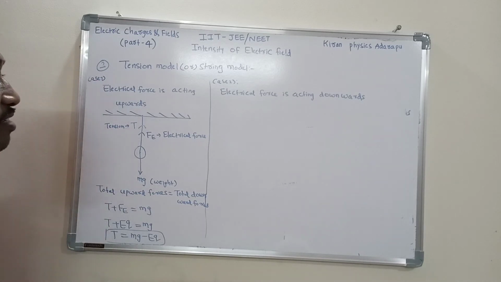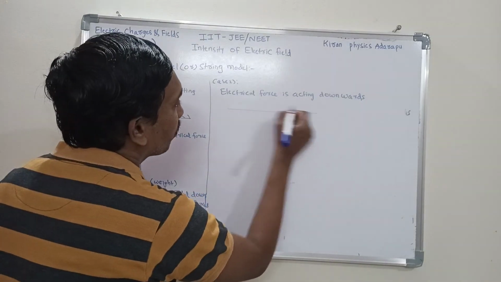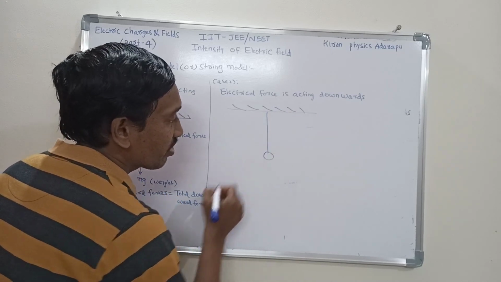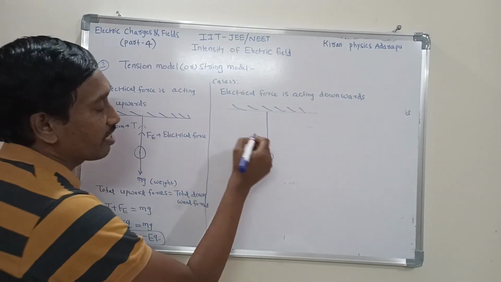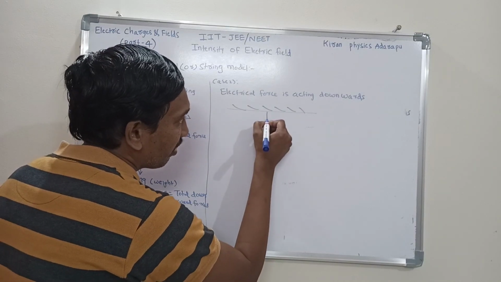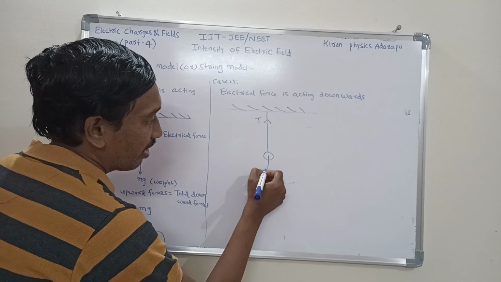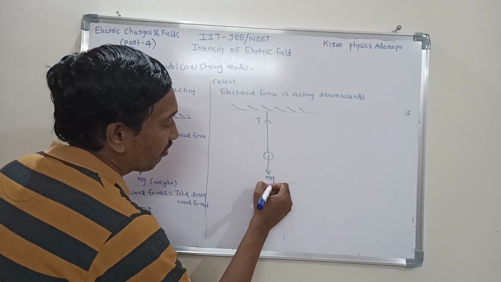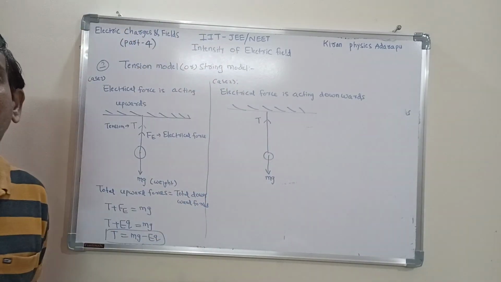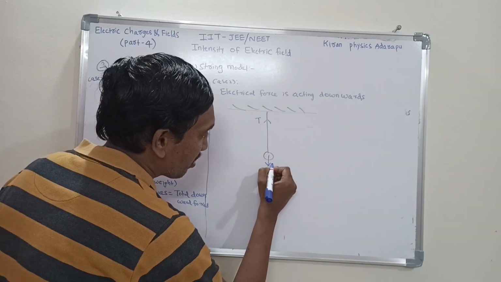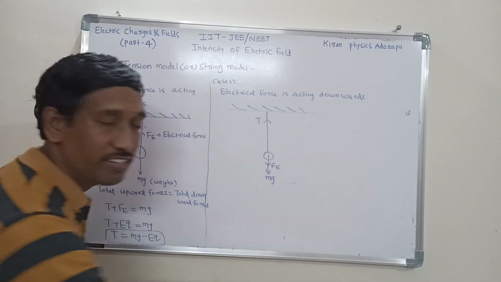This is one case. In the second case, same. We have to consider one rigid support with one charged particle suspended. When the charged particle is suspended, one force, the tension force, is acting in the string. It is opposite to the weight. Weight is acting downwards, tension is acting upwards. But now electrical force is also acting downwards, this is the electrical force direction.